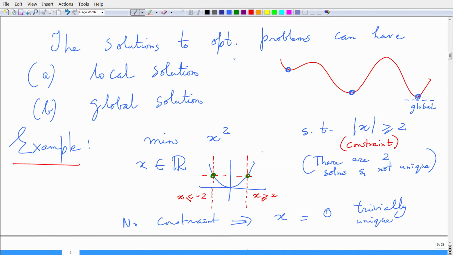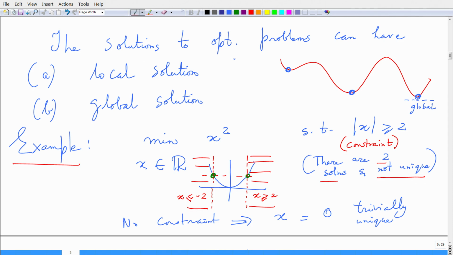That comprises these regions that I am shading here in red, where we have to optimize the objective function. So, at x equals plus 2 and x equals minus 2, those are the points where this curve has minimum values. There are two solutions as expected, and these solutions are not unique.